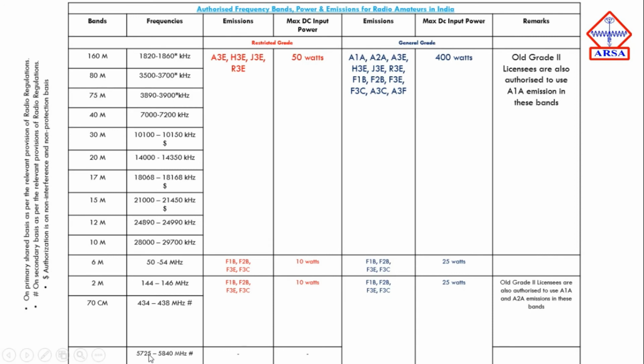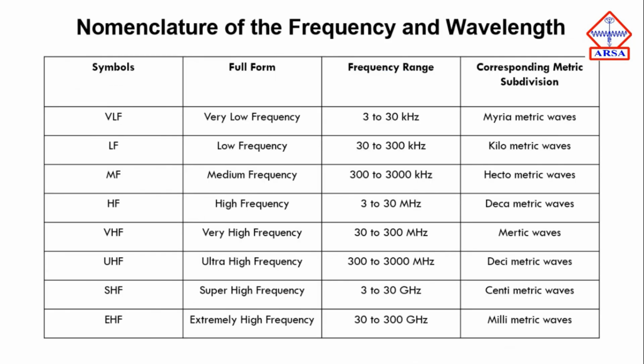One more thing, there is also a frequency which is given, that is 5725 to 5840 megahertz. So these two are on a secondary basis as per the relevant provisions of the radio regulations. So you need to remember all this chart, and this will help you a lot. You need to remember the names of the bands and the frequencies allotted to the amateur radios of India. You also need to know about the nomenclature of the radio frequencies and their wavelengths.